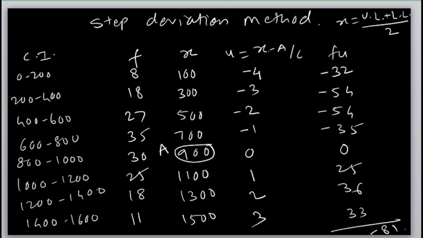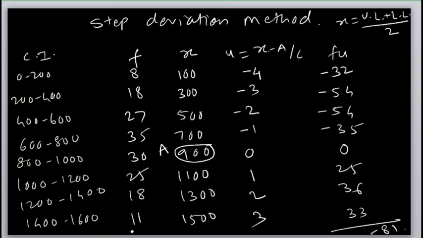Student, pay attention once again: first add the positive numbers, 33, 36 and 25, giving 94, then subtract 35, 54, 54 and 32. It comes out minus 81.